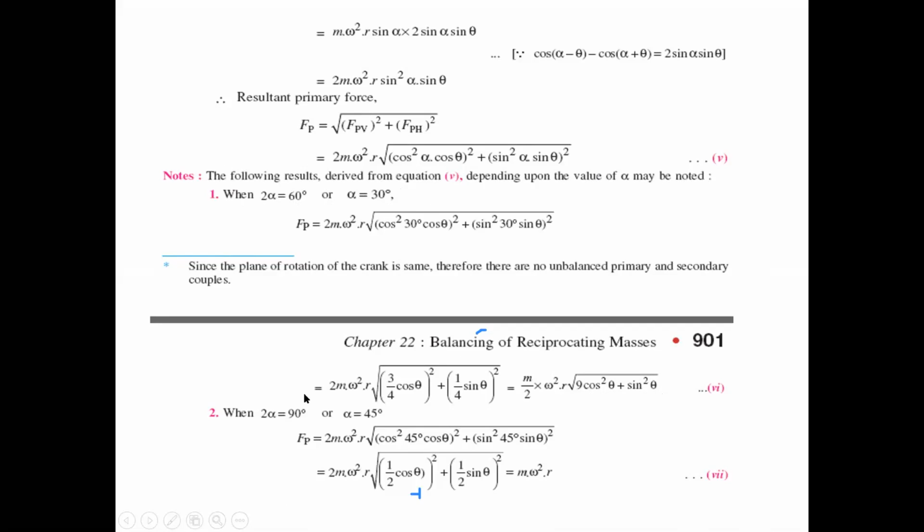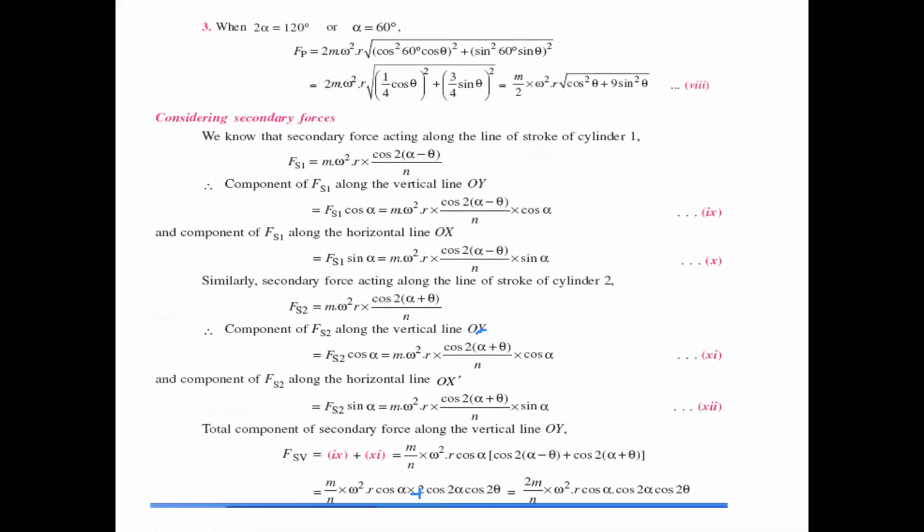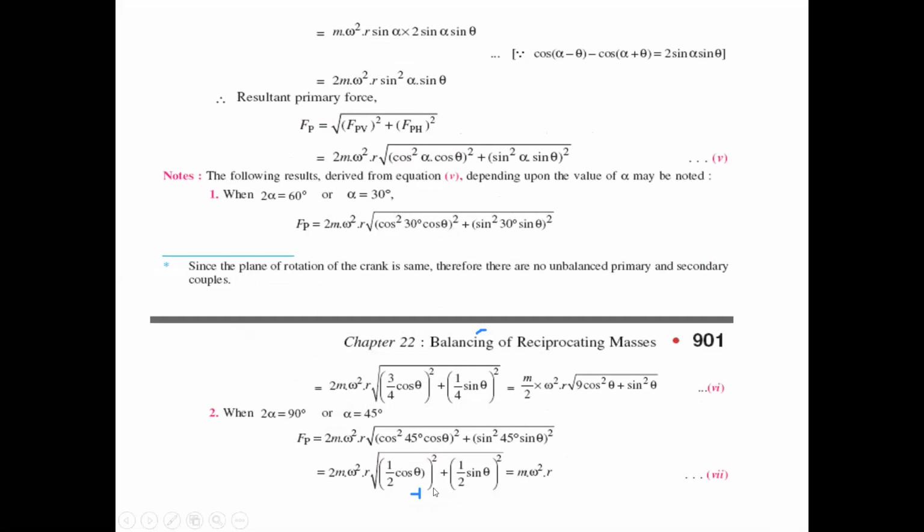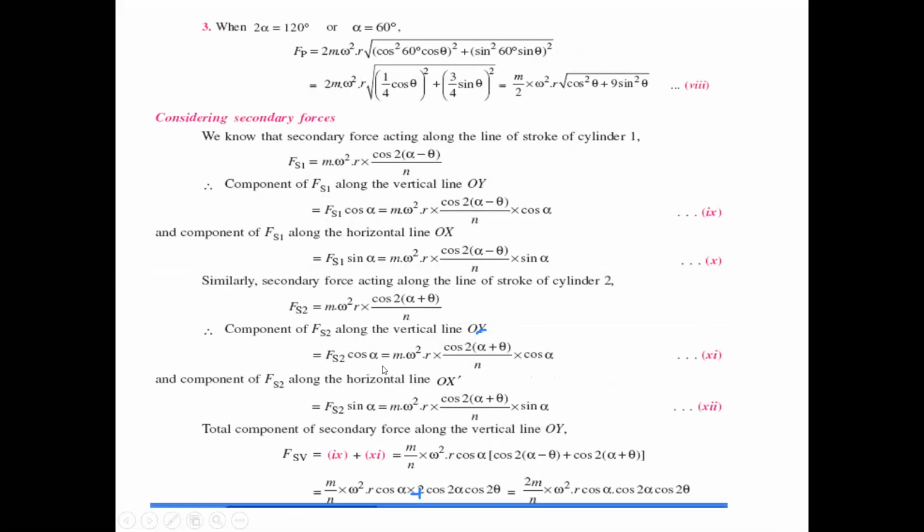Similarly, when 2 alpha is 90 degrees, the equation will come as m omega square r. And similarly, for 2 alpha equals 120 degrees, the equation will be m by 2 omega square r into the square root of cos square theta plus 9 sin square theta. So those are the cases belonging to the primary forces.